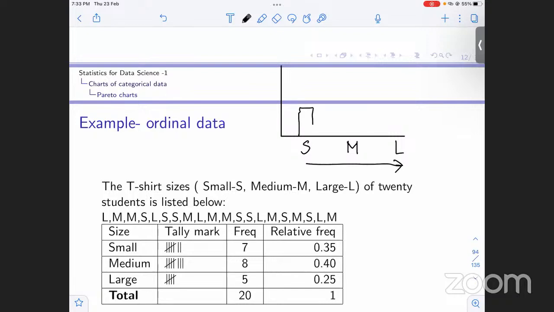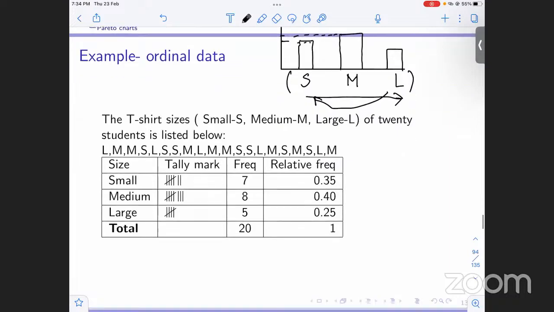For example, this is 0.35, as it has been mentioned. For medium, it would be 0.40, a little more. And for this, it is going to be 0.25. So the relative frequencies are different in this case, but the ordering is maintained. The ordering that we had is preserved. You can go the other way. You can put large first, medium will still be in the middle, and small at the last. But the logical sense of ordering that we can sense is maintained. So this would be our Pareto chart.